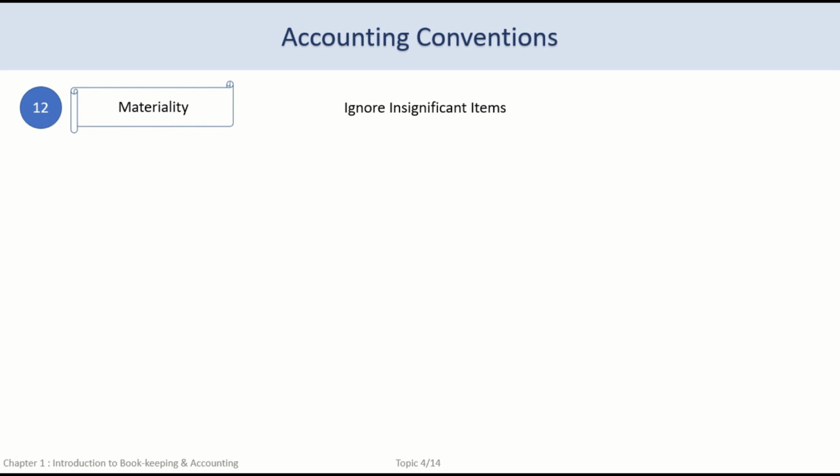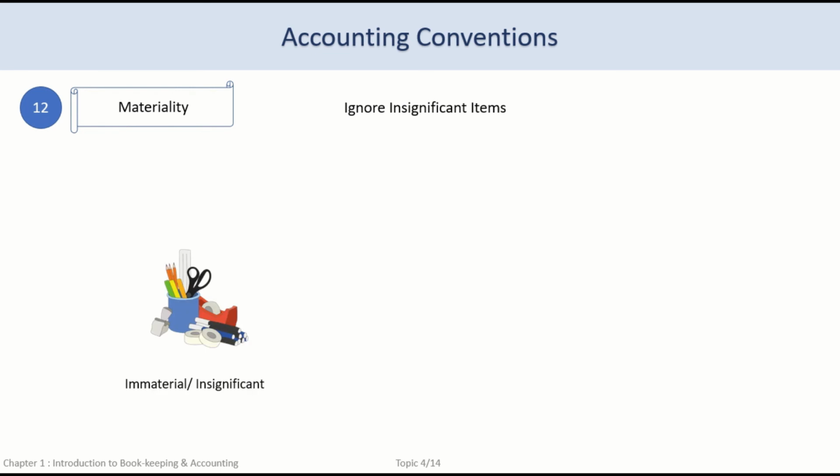For example, when the organization orders stationery for its business use and a few items of pens, pencils, etc. are still left, they need not be recorded as items that can be sold and have value. Rather, the entire amount of stationery purchased can be shown as an expense in the period in which it was purchased.